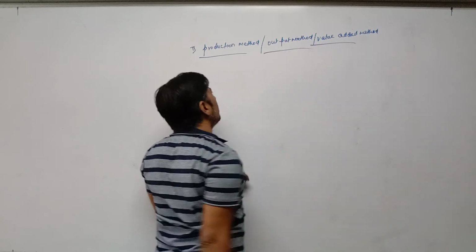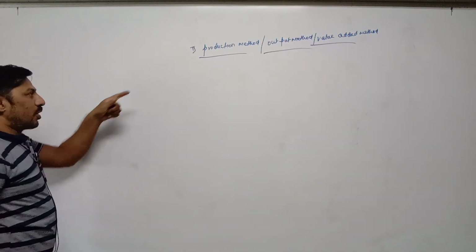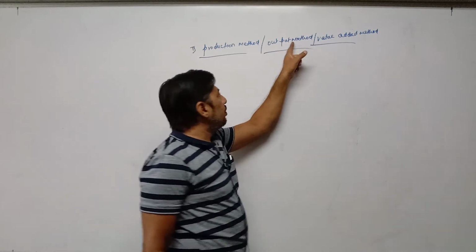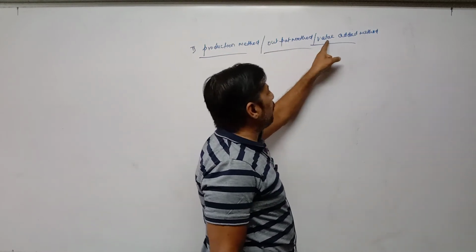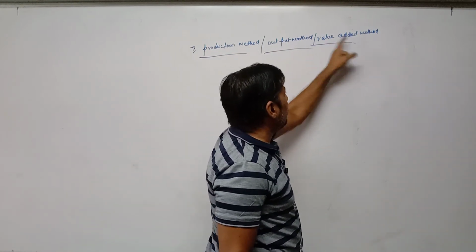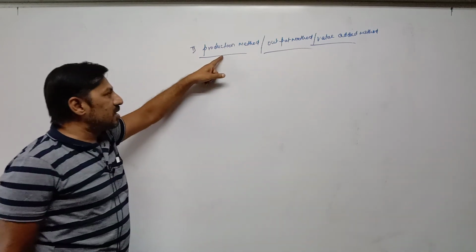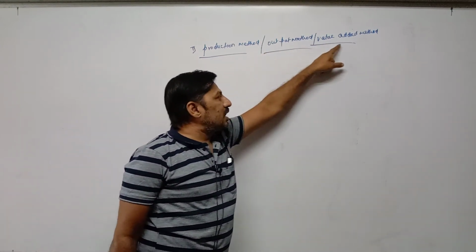These are different names of the second method. Production is also known as output, and value added. Now what is the meaning of value added? We will discuss it later on.